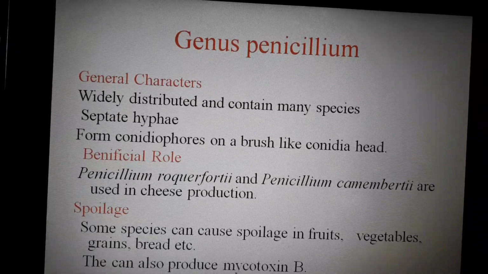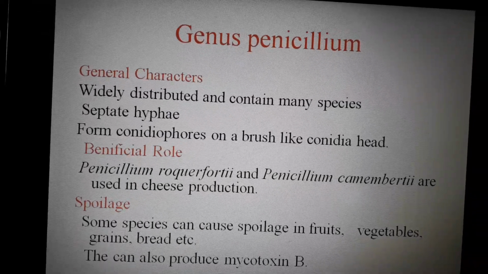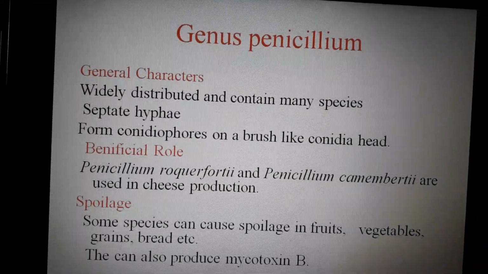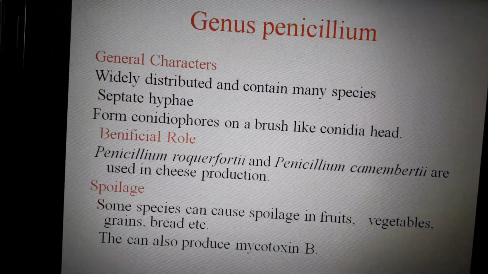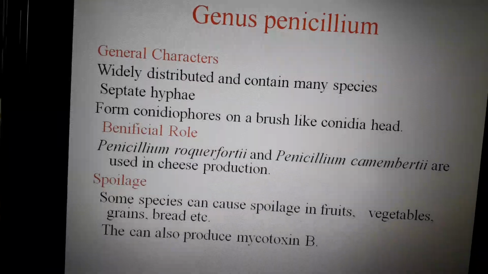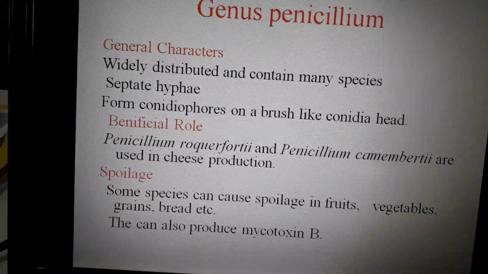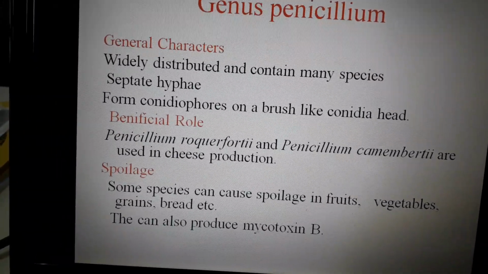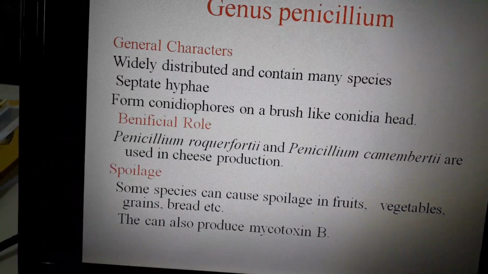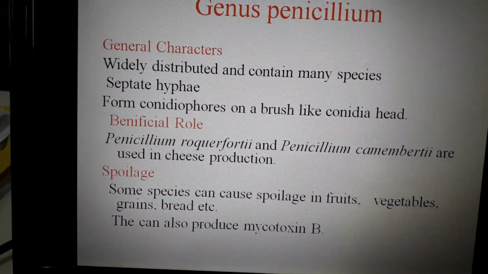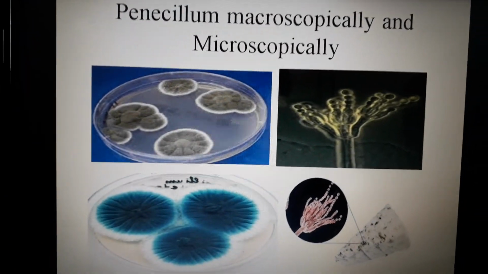Now, when we are dealing with the beneficial role, Penicillium roqueforti and Penicillium camemberti are the two species of Penicillium which have a beneficial role in cheese production. When we are dealing with spoilage, species of Penicillium can cause spoilage of fruits and vegetables, and this is the Penicillium which we can see on a plate.